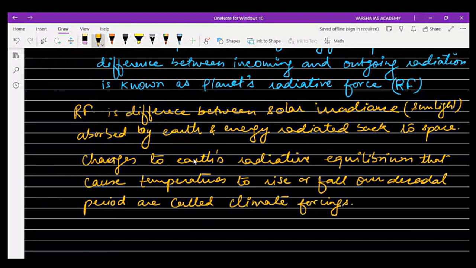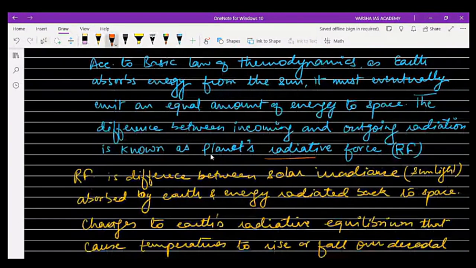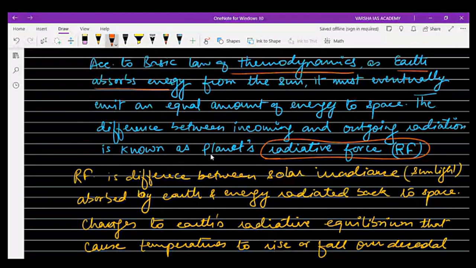So just understand these three terminologies here. One is radiative forcing. According to the law of thermodynamics, it is the Earth's absorbed energy from the sun, and it must eventually emit an equal amount of energy to space.